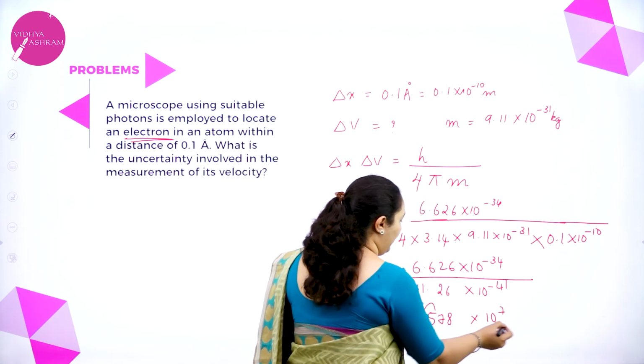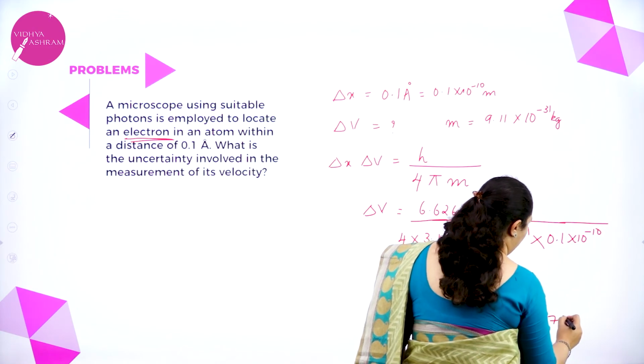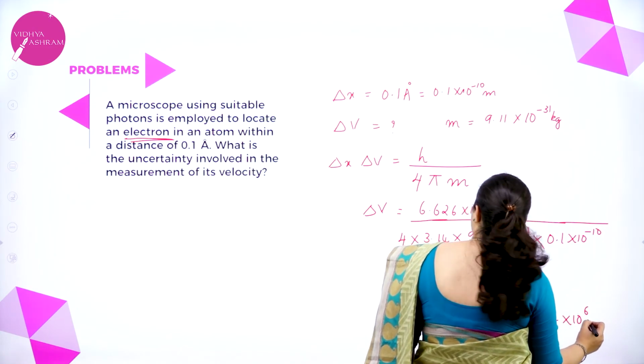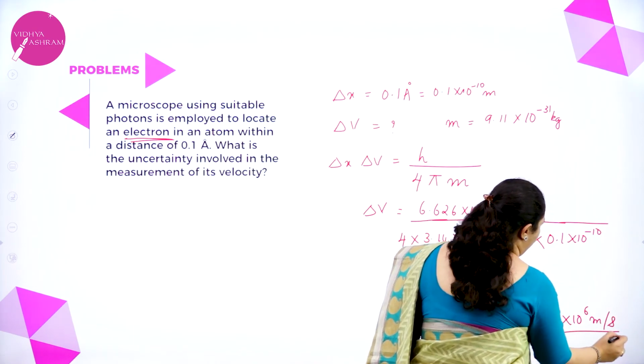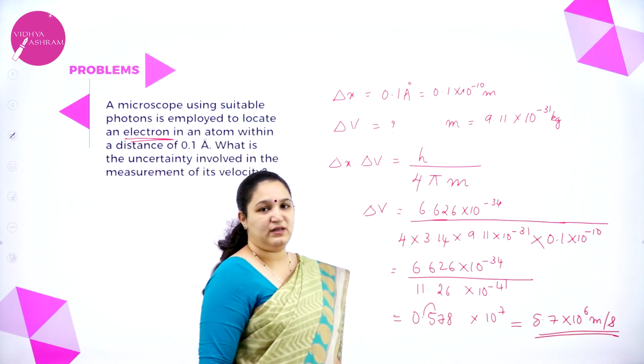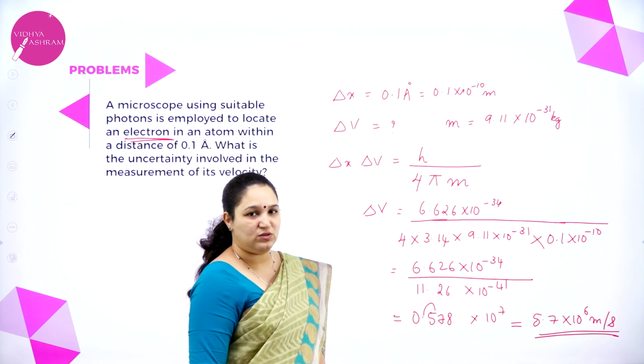So move 1 point, you will get it as 5.7 into 10 to the power 6 meters per second. Velocity, that's why it is meters per second. I hope you have understood this.